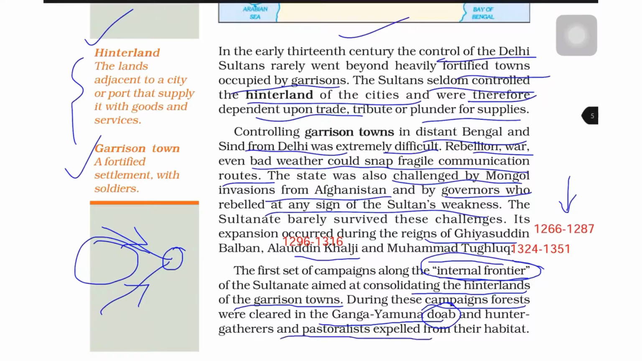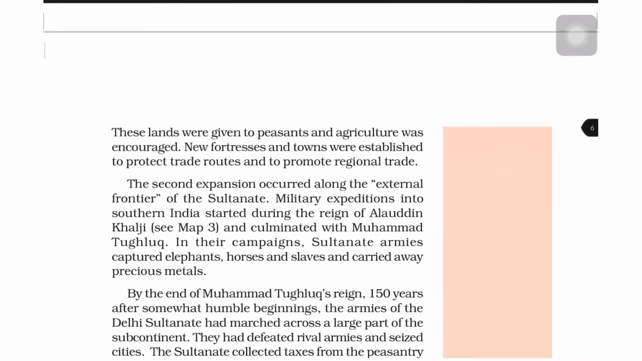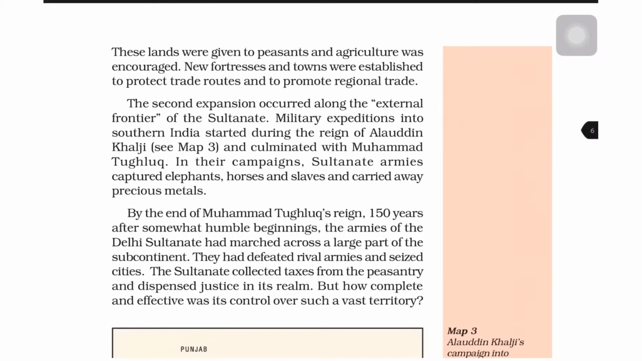So during these campaigns, the forests were cleared and hunter-gatherers and pastoral peoples were expelled from their habitats. These lands were given to peasants and agriculture was encouraged. New fortresses and towns were established to protect the trade routes and to promote the regional trade. Hence, during the first campaign of strengthening the internal frontiers, the regional trade was made stronger. Trade routes were protected and new fortresses and towns came up.